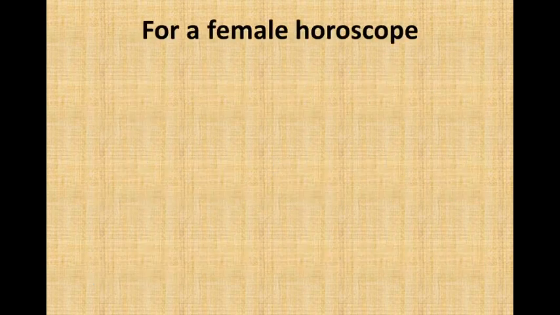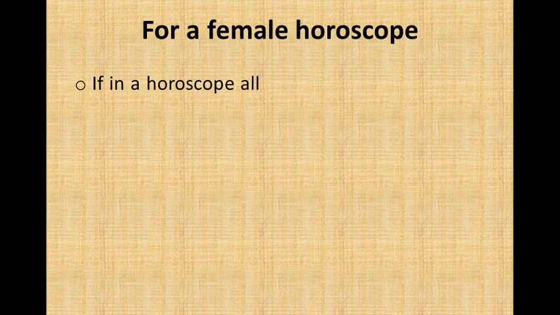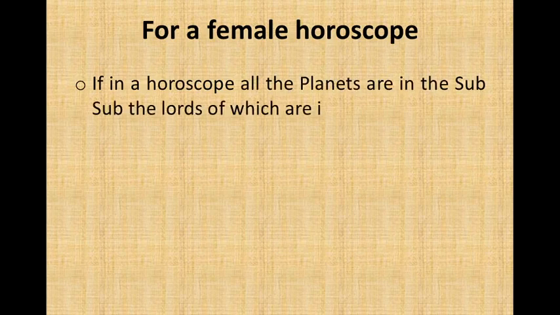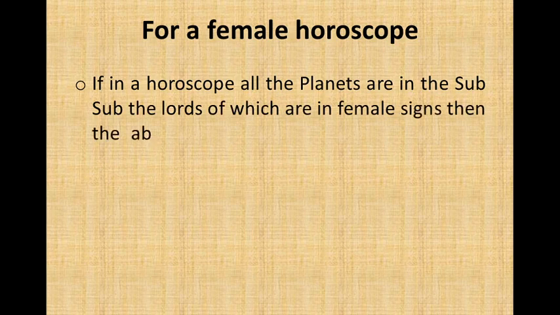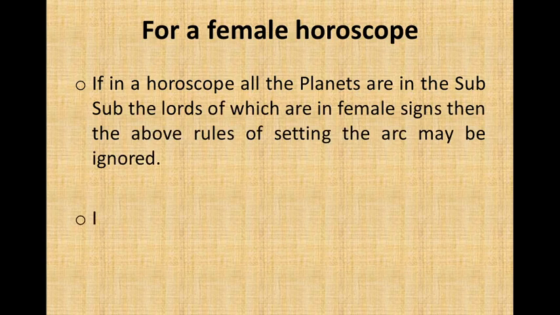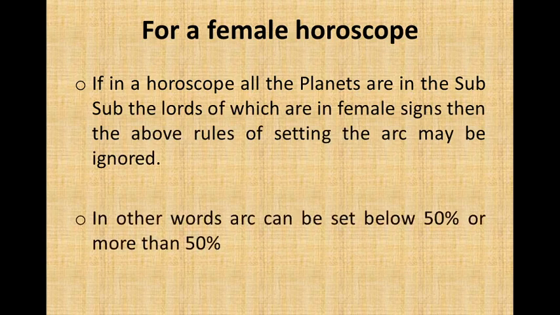For a female horoscope, if in a horoscope all the planets, the lords of which are in female signs, then the above rules of setting the arc may be ignored. In other words, the arc can be set below 50% or more than 50%.